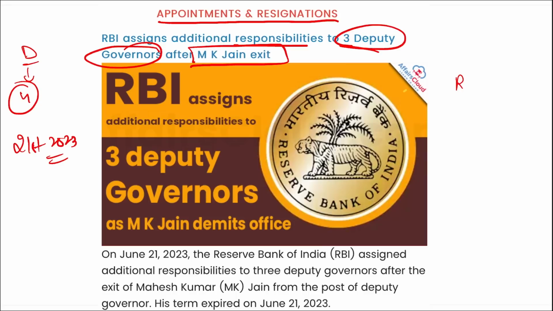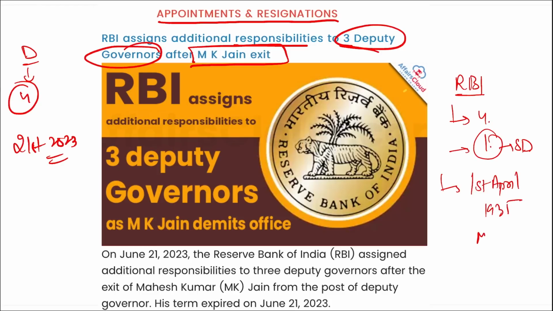So coming back, RBI, how many deputy governors? 4. How many governors? 1. Who is the current governor? Shaktikanta Das. And when was this RBI established? 1st of April in 1935. Headquarters is in Mumbai, Maharashtra. And who are the 3 deputy governors here? Michael Debabrata Patra, T. Ravi Shankar, and M. Rajeshwar Rao.